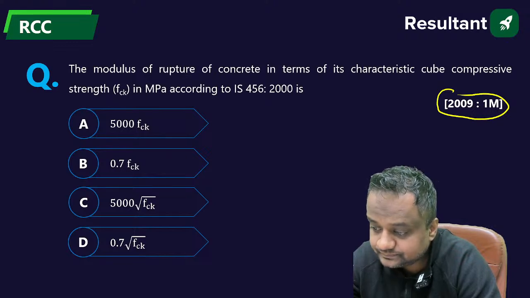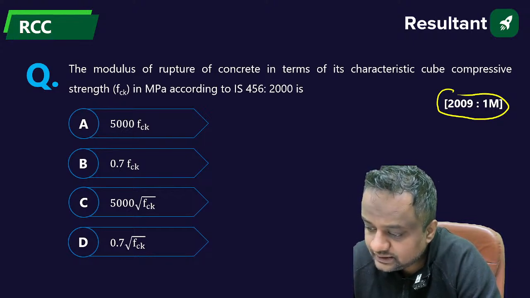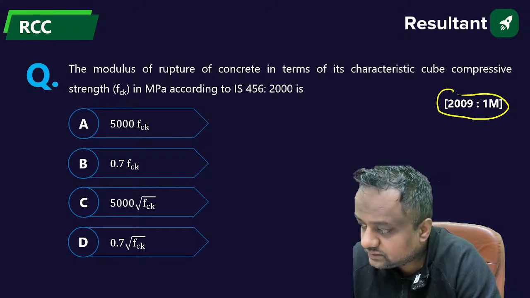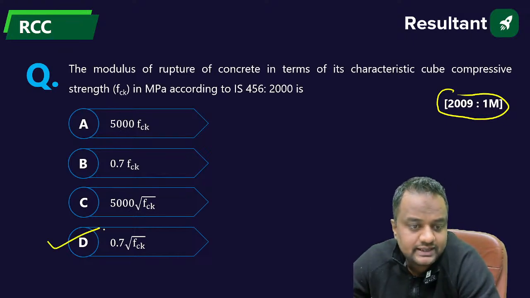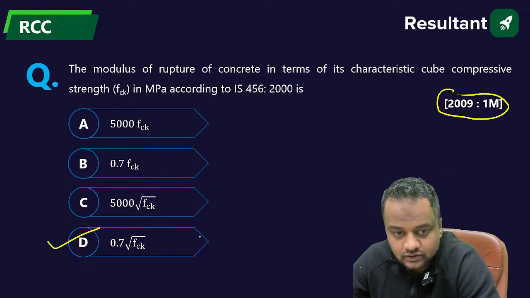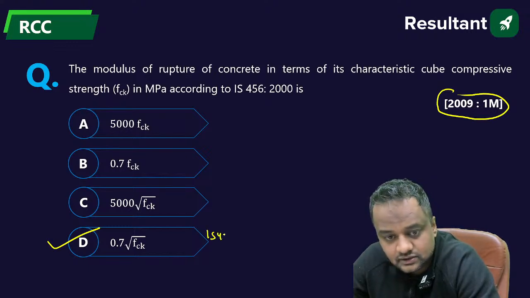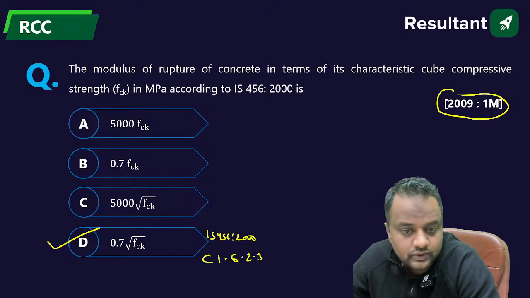Come on, tell me please. It is 0.7 under root fck. If sometimes they ask the clause also, then it is IS 456:2000, clause 6.2.3.2.